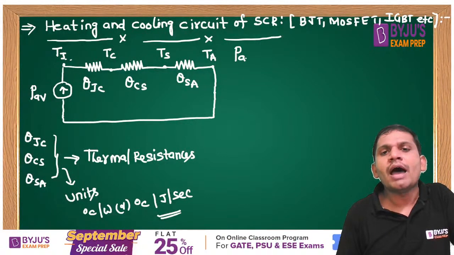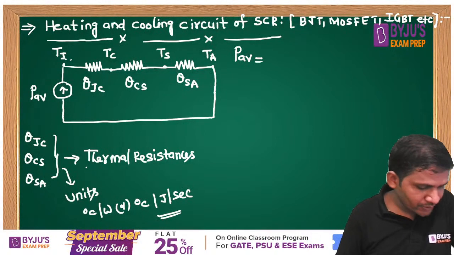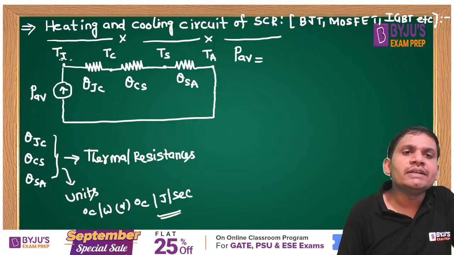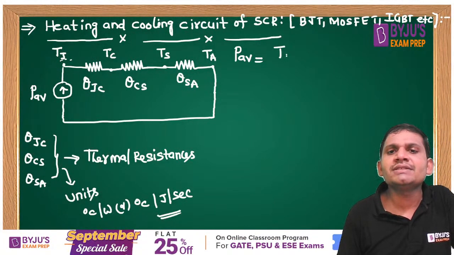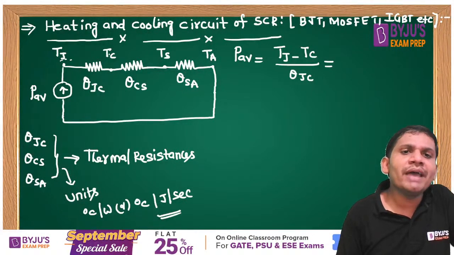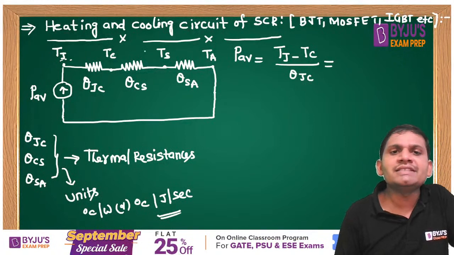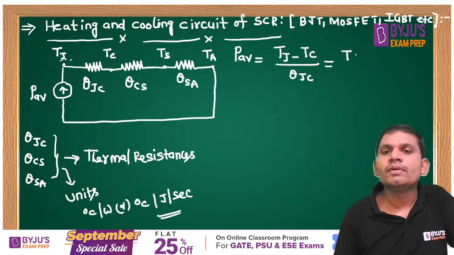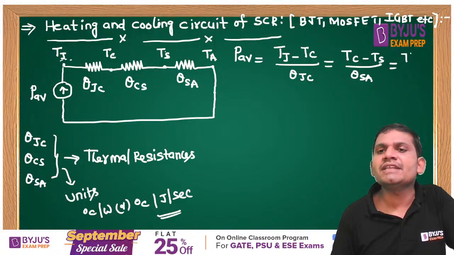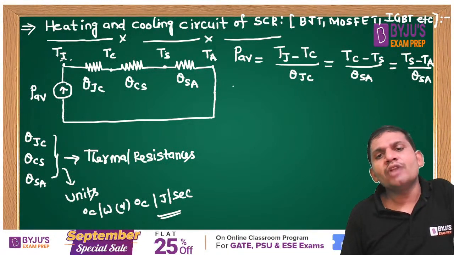For example, I am defining the average thermal power, students. What is the average thermal power from junction to casing? That is Tj minus Tc by theta JC. This is also equal to Tc minus Ts by theta CS. It is the casing, this is the sink, this is the ambient. It is also equal to Ts minus Ta by theta SA. Yes friends, we can also write the formula.